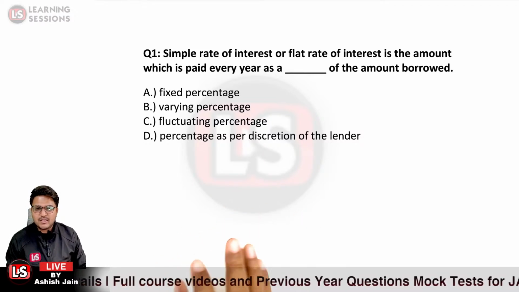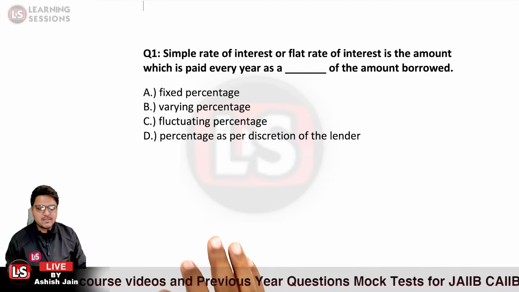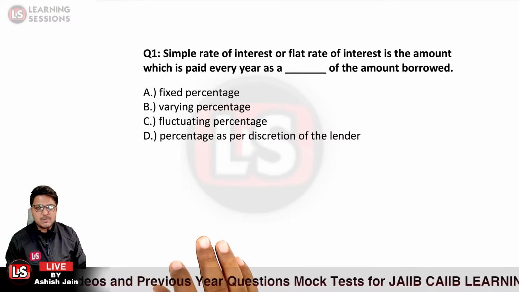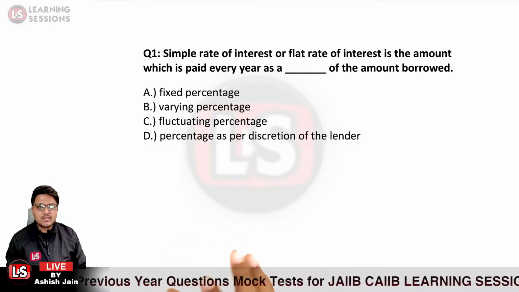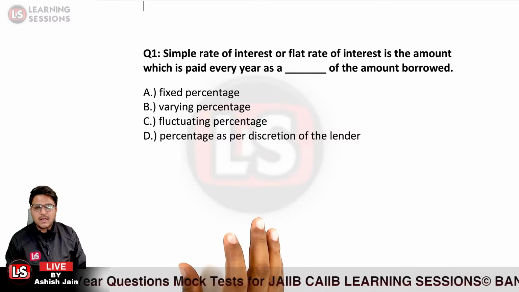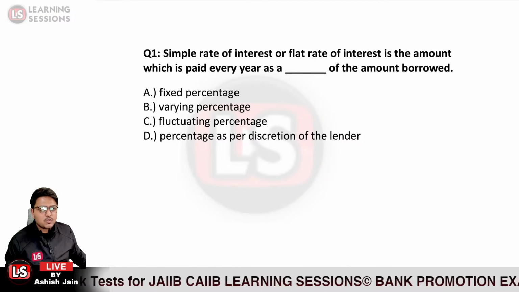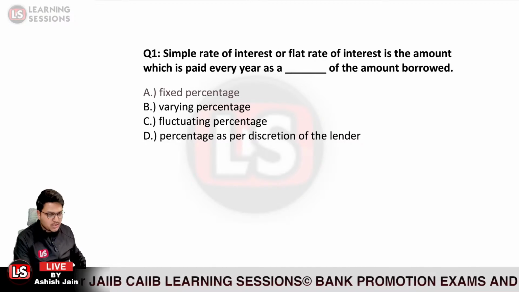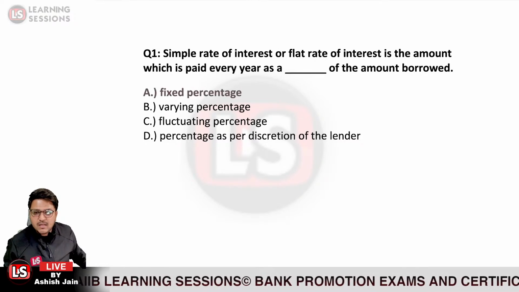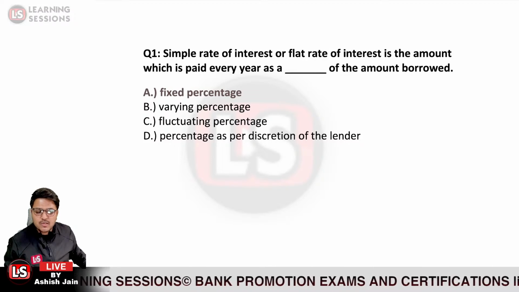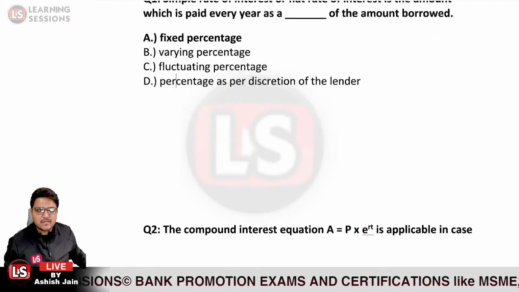Kindly answer at the earliest. Simple rate of interest or flat rate of interest is the amount paid every year at a fixed rate of interest. This was quite an easy question. So option A is the right answer, and Priyanka Tejawat has answered the question at the earliest.